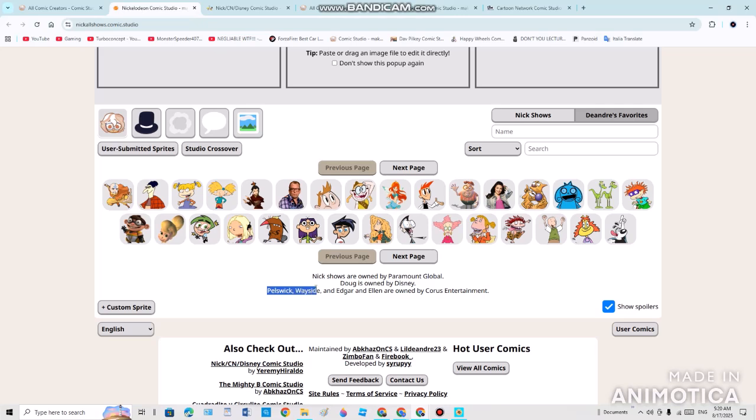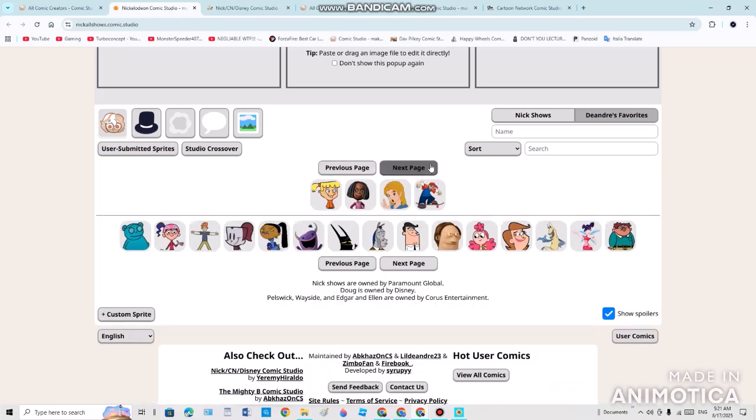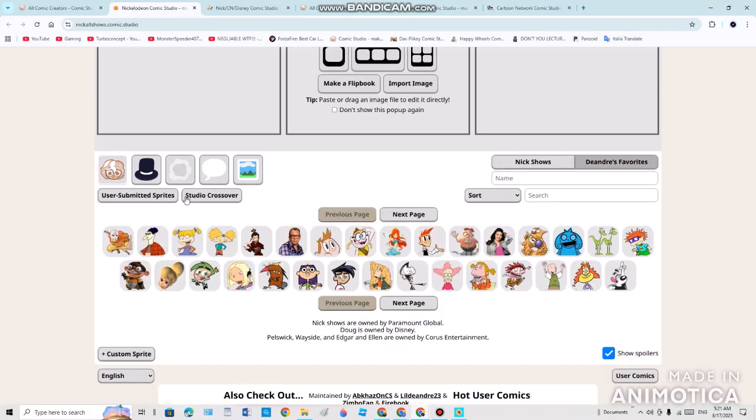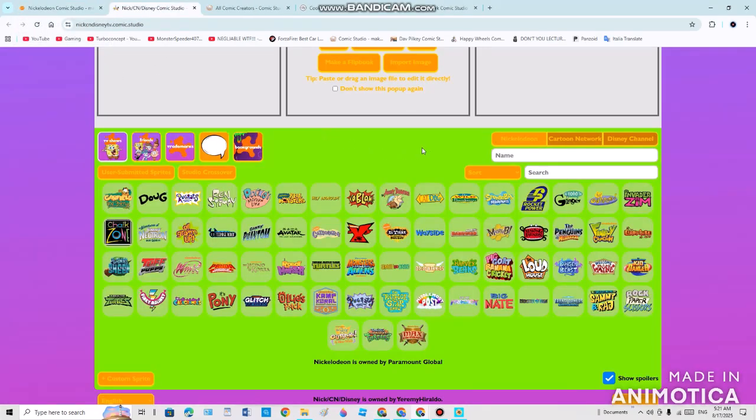And Pelswick, Wayside, and Edgar and Ellen are owned by Chorus Entertainment. There must be plenty more of those, even more characters like this. I kept saying the shows like this, even the one that says Doug.